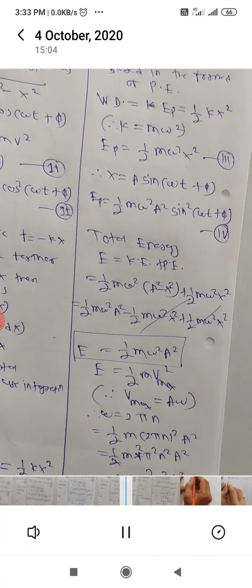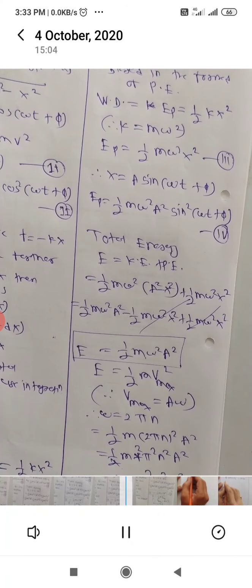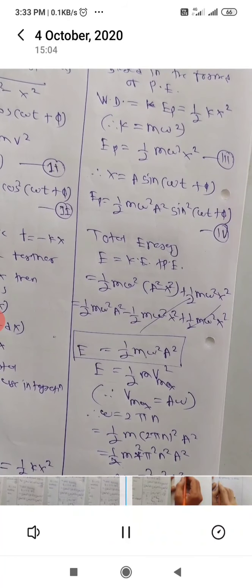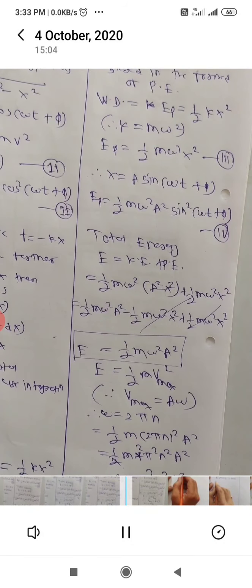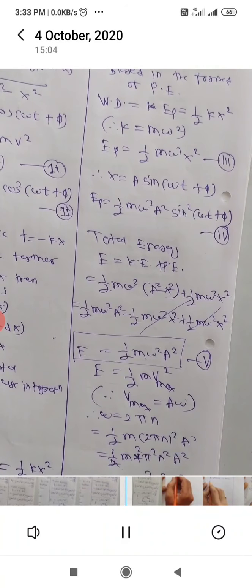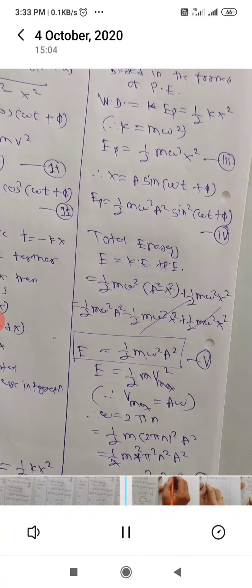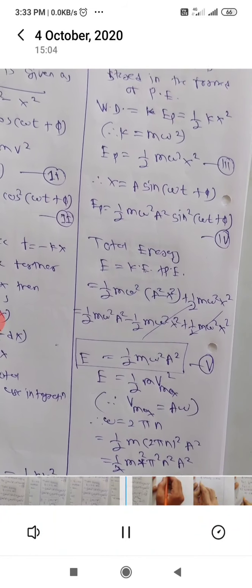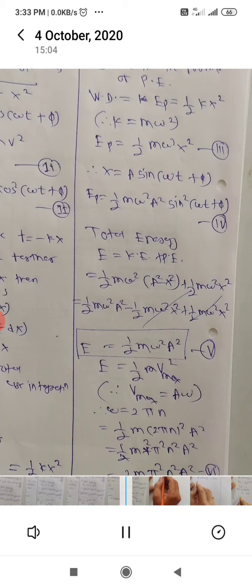We know that n is equal to 1 upon T. Again you can write this equation as 2 m pi square a square upon T square. This is also a required equation. Equation 6, equation 7, all these are the equations of total energy of a particle performing SHM.